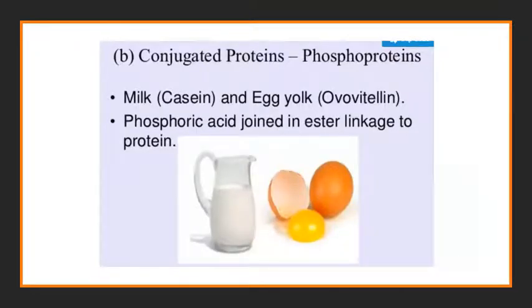Another example is called the phosphoproteins. In milk, these phosphoproteins are seen in the form of casein, and in egg yolk, in the form of ovovitellin. Here, the phosphoric acid is joined in ester linkage to protein. So that is the chemistry of this phosphoprotein.